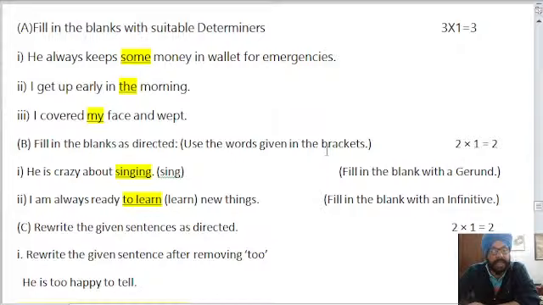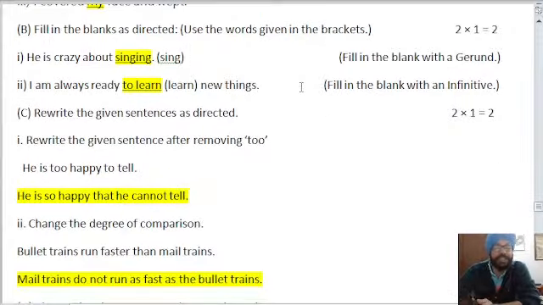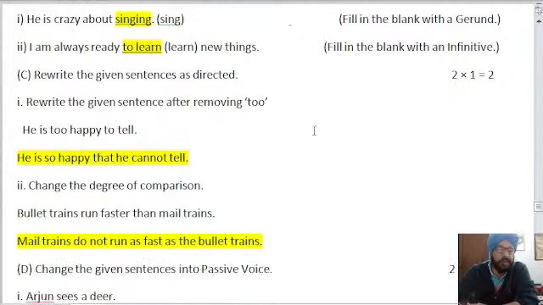So 9 marks we had done. Next, Jaren, he is crazy about singing. So if you have written singing, you can give yourself 1, otherwise 0. Next, I am ready to learn new things. Infinitive will be used here. To learn is correct here. So if you have written to learn, you can give yourself 1, otherwise you can give 0.